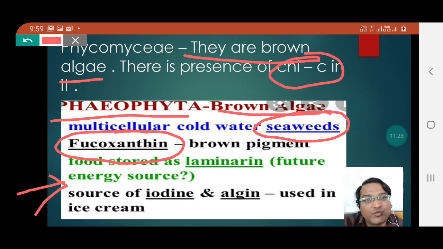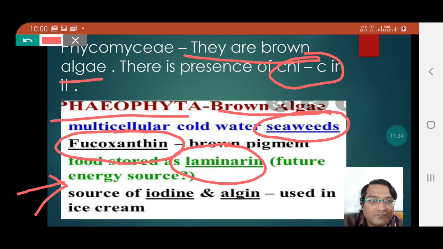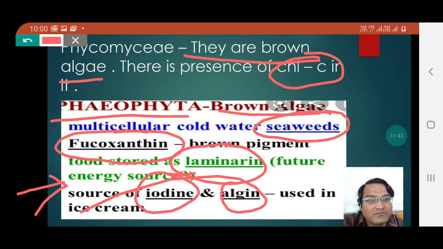And the food is stored in the form of laminarin. Besides it, iodine and algin are produced by the brown algae and are utilized in the manufacturing of ice cream.